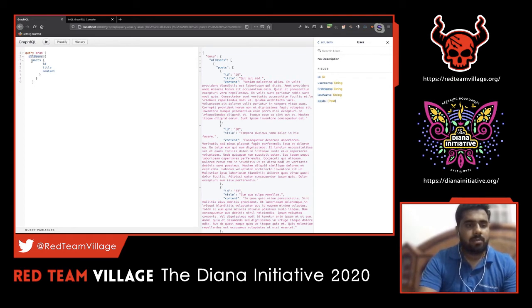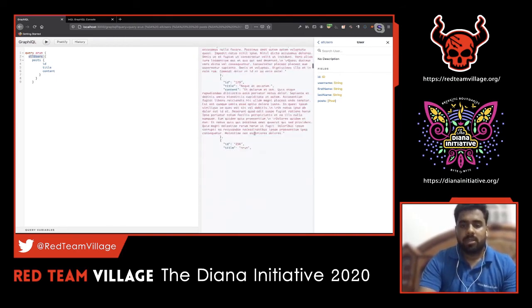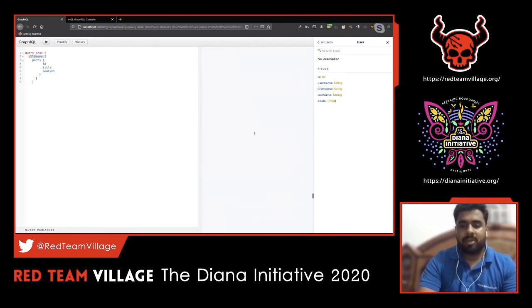So I'm just pulling out, for all users, post ID, title, content. I just need these fields is what I'm trying to pull out. So it listed this response. For all the users, it pulled out all the posts of all users with ID, title, and content. You can see how big the response is here. So this is a big response, right?